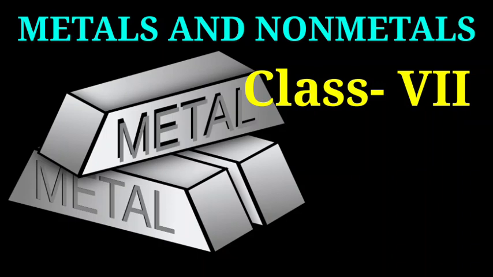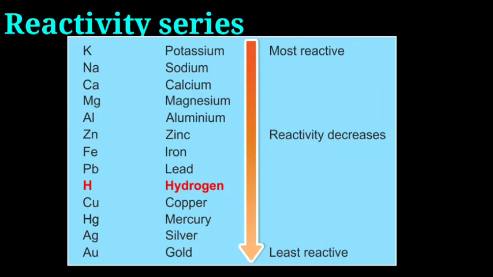In the previous lecture, we were discussing the reactivity series. And what is a reactivity series? Metals are arranged from top to bottom in decreasing reactivity, that is called the reactivity series. In this series, you can see that the top metal is potassium and at the bottom is Au, meaning the top one is the most reactive and the elements placed at the bottom of the series are the least reactive. So metals are arranged from top to bottom in decreasing order of reactivity.